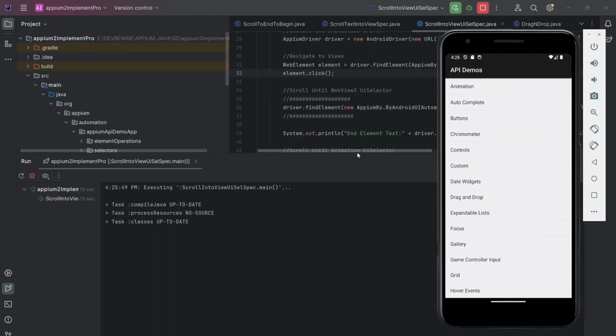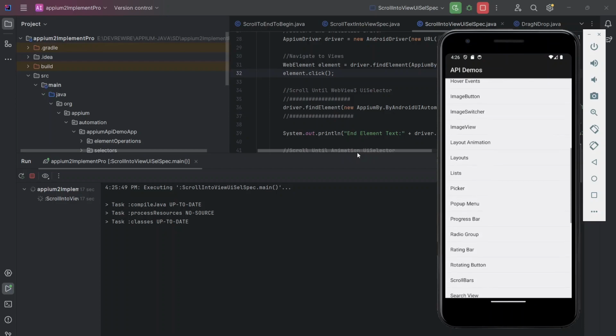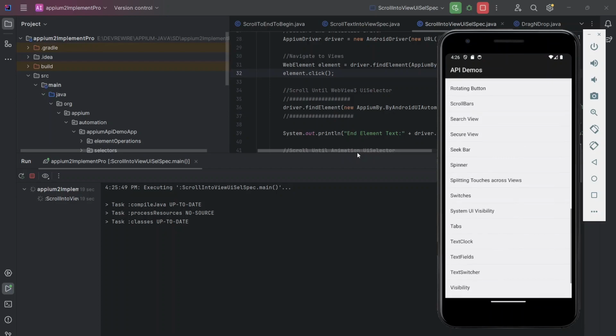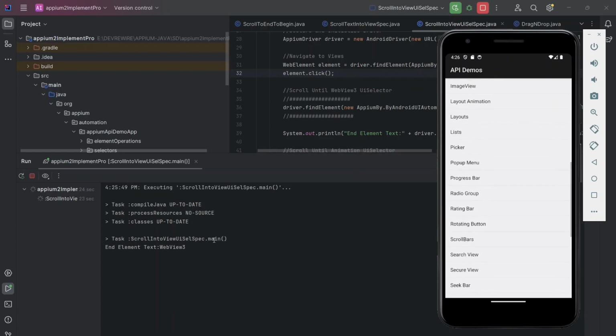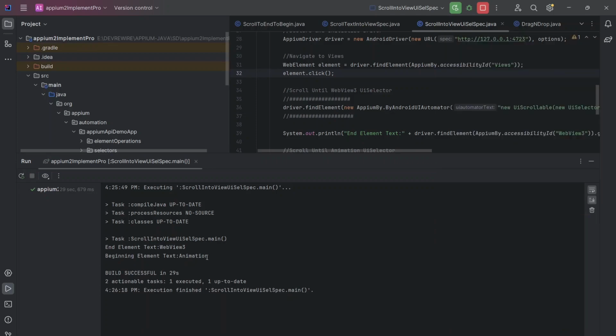Scroll into view I am taking. It will go up to web view 3, and then web view 3 is displayed. It will go up to the top and it will display the animation. See here.